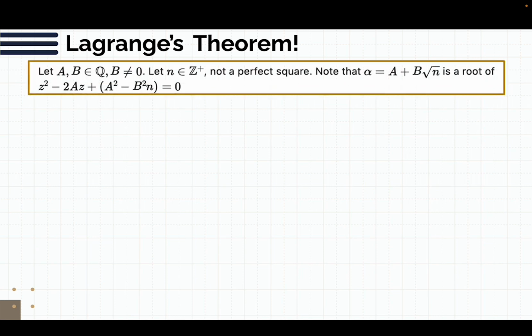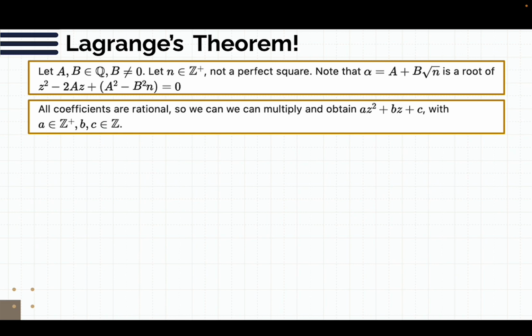So we're going to take a quadratic irrational, where a and b are rational, and n is a positive integer that's not a perfect square. We take alpha equals a plus b root n. That's a quadratic irrational, and it's a root of this quadratic function. It's not a quadratic form, but it's z squared minus 2az plus a squared minus b squared n. Since all the coefficients are rational, we can multiply by a number to make it in this form, az squared plus bz plus c, where a, b, and c are all integers, and note that a will be a positive integer. That's something we can do because they're all rational.